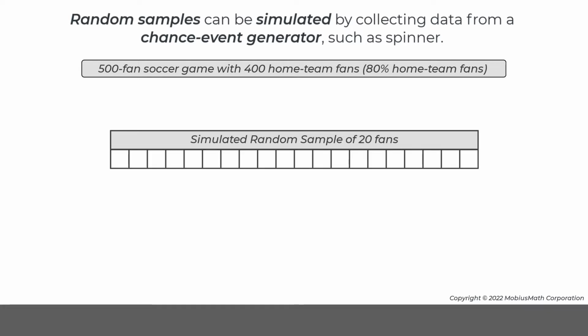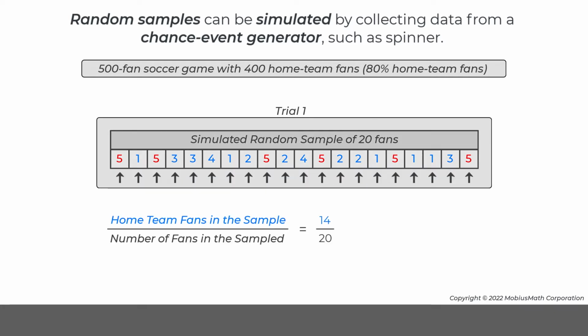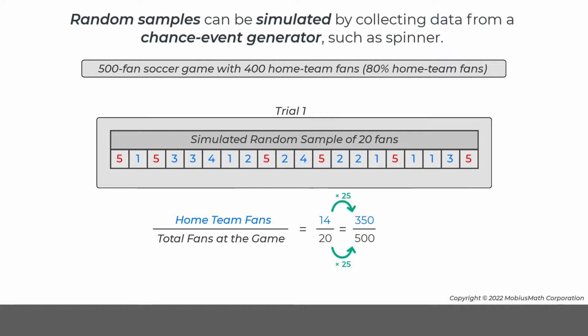So, for each simulated random sample, a 5-value spinner with equally likely outcomes is flicked 20 times, where each 1, 2, 3, or 4 that is spun represents a fan that is rooting for the home team. For this trial, 14 out of 20 fans are rooting for the home team. This simulated random sample can be scaled to predict that 350 out of 500 fans at the game are rooting for the home team.